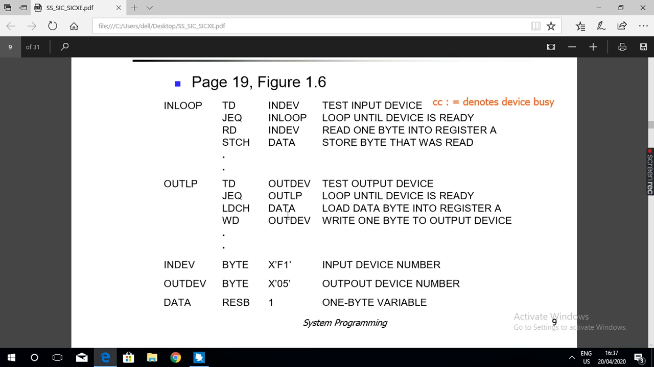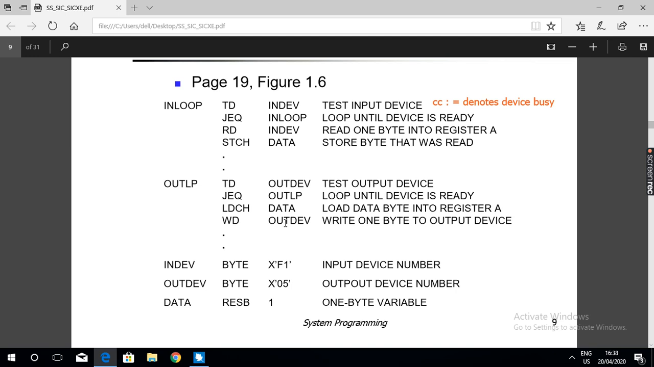LDCH data: load the data byte into register A from the memory location. The data that was read from the input device is in this memory location. Load it into the rightmost byte of the register. Now WD out device. If the device is ready, now you can. As long as the device is not ready, this program loops here only. Loop until the device is ready.